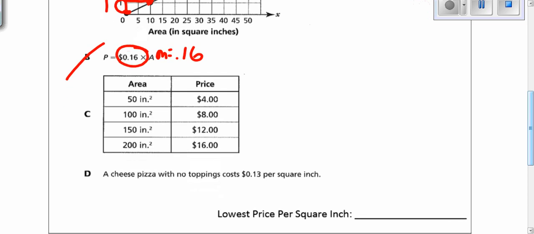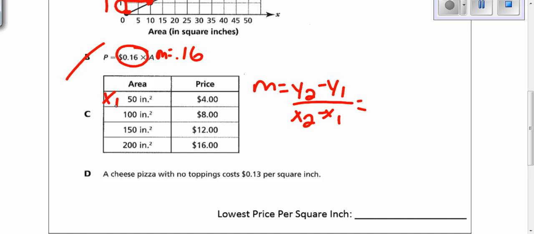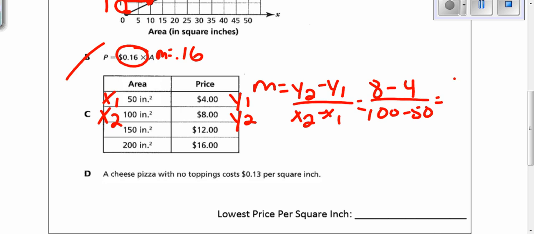C, we have a table. In order to find the slope of a table, remember, m equals y2 minus y1 over x2 minus x1. So I'm going to use 50 as my x1, 4 as my y1. My x2 is 100, my y2 is 8. So I have 8 minus 4 divided by 100 minus 50 equals 4 over 50, which equals 0.08 per square inch. So 8 cents per square inch.